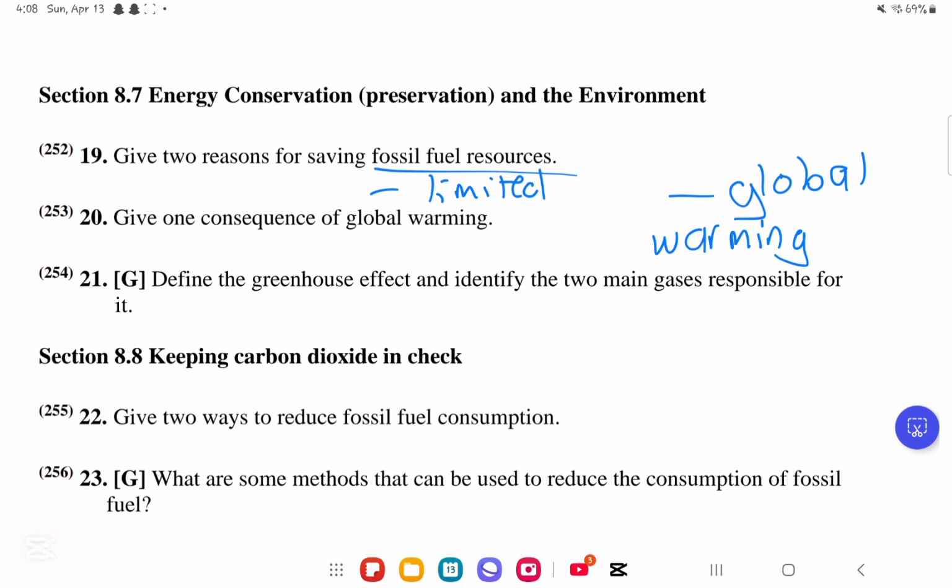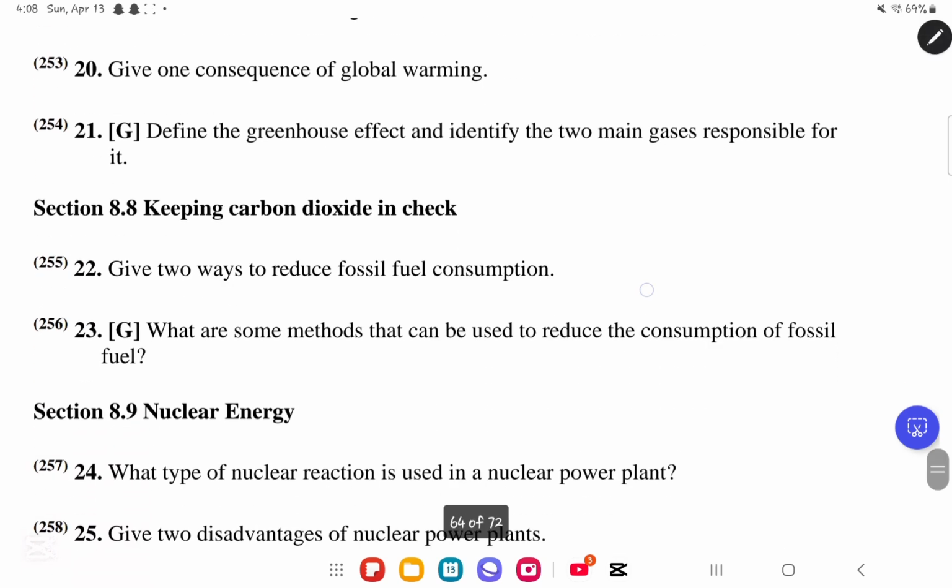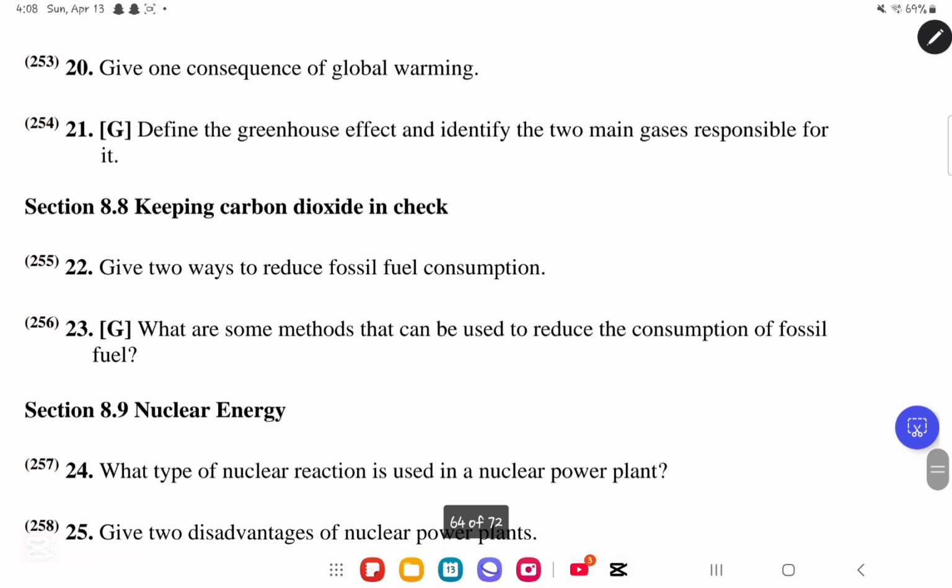One should save the environment from being poisoned by pollutants like excessive carbon dioxide, which contributes to the greenhouse effect, and acidic gases, which cause acid rain and destroy forests and lakes. Very simply, that is it for question number 19. We move on to question number 20. In question number 20, it says, give 1 consequence of global warming. They said 1 consequence, so you have 4 consequences to choose from. You can choose any one of them. So let us think together of 1 consequence of global warming.